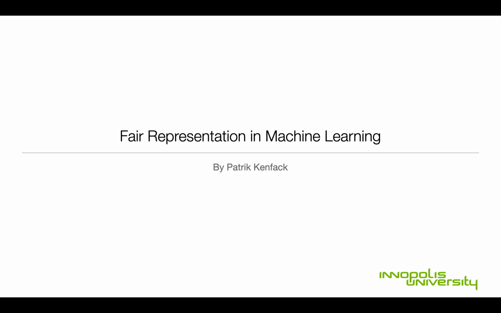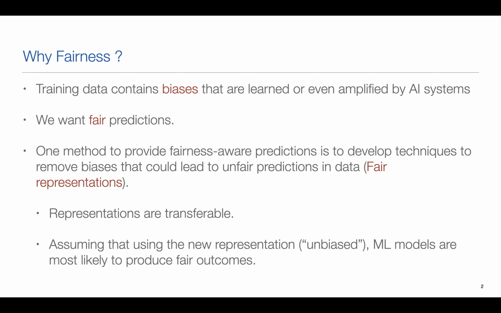We can FERC. So I present fair representation in machine learning. So the first question is why fairness? Machine learning systems are trained using biased data that could contain racist, sexist, or discriminating data. And such biases can be learned and even amplified by the AI system. And such systems will therefore predict unfair outcomes and even be discriminating towards some individuals.